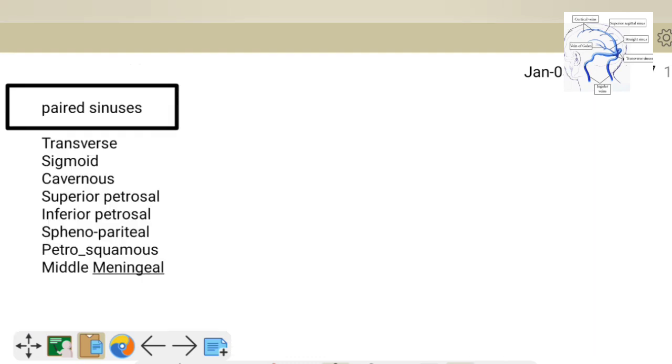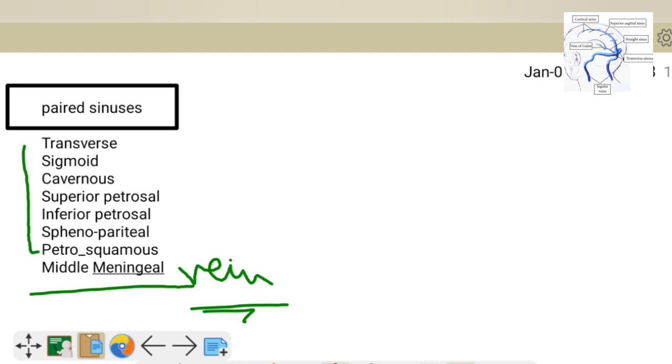And paired venous sinuses, we have transverse sinus, sigmoid sinus, cavernous sinus, superior petrosal sinus, inferior petrosal sinus, sphenoparietal sinus, petrosquamous and middle meningeal. This is the middle meningeal vein that is considered as a paired venous sinus. The rest are sinuses named on the basis of their position.